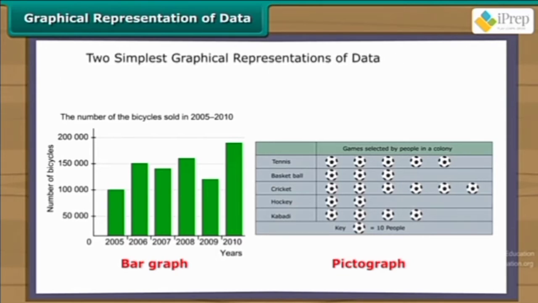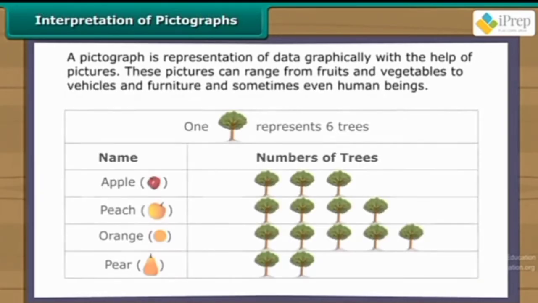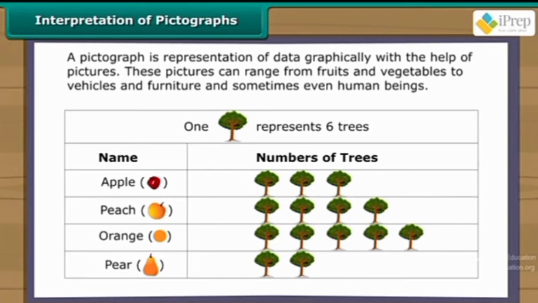Let us look at 2 simple graphical representations of data: pictographs and bar graphs. Representation of data using pictographs. A pictograph is representation of data graphically with the help of pictures. These pictures can range from fruits and vegetables to vehicles and furniture, and sometimes even human beings. Let us understand pictographs by interpreting the data they represent.